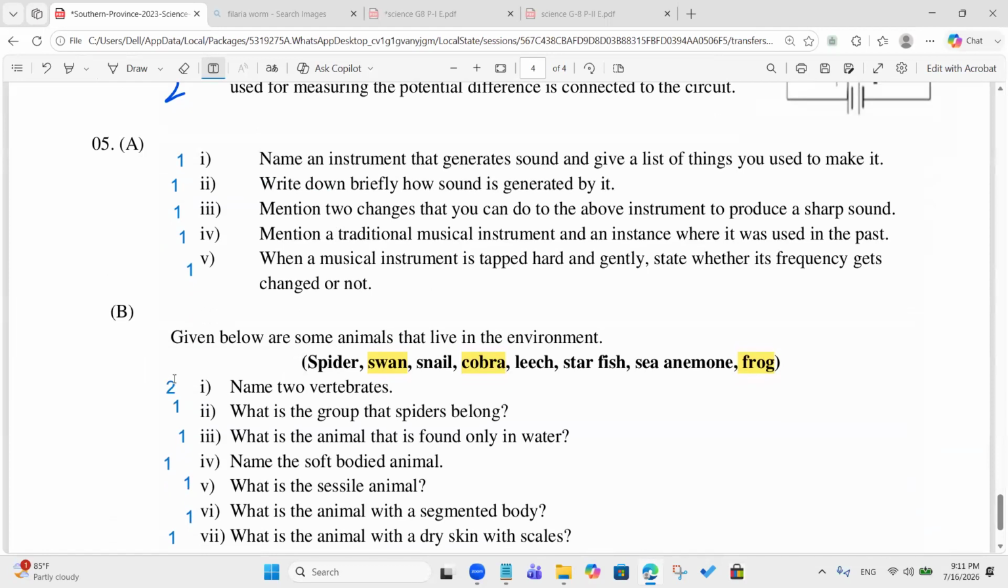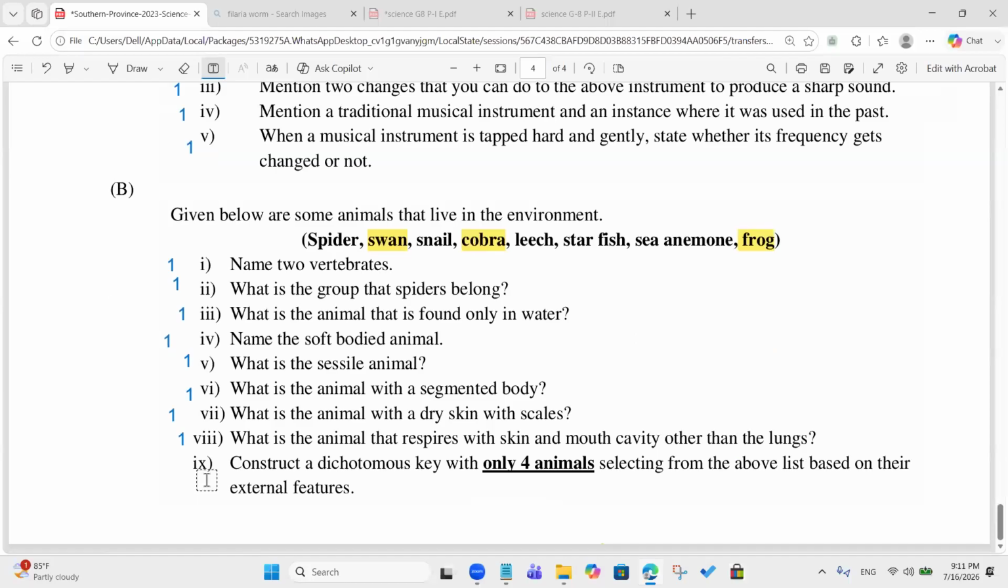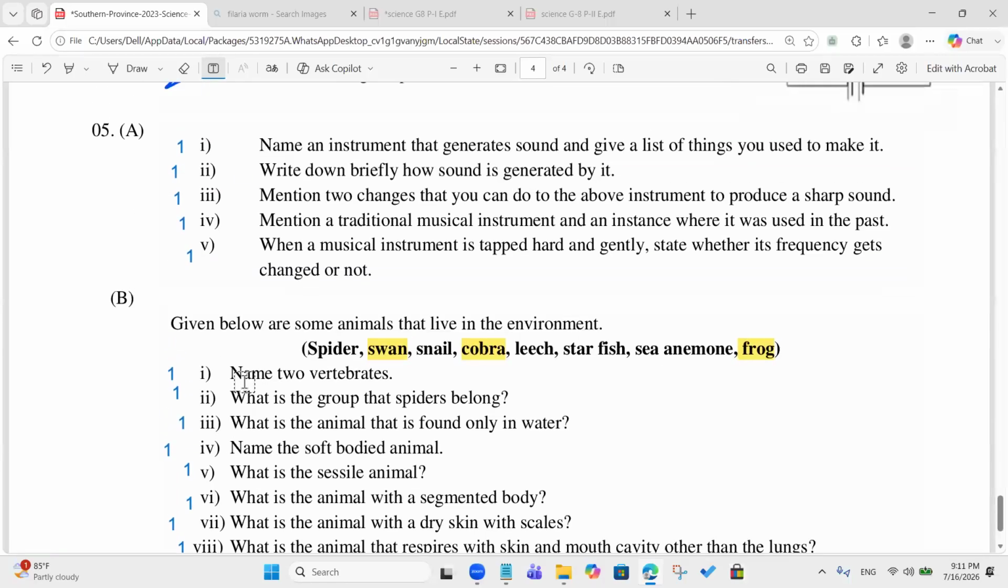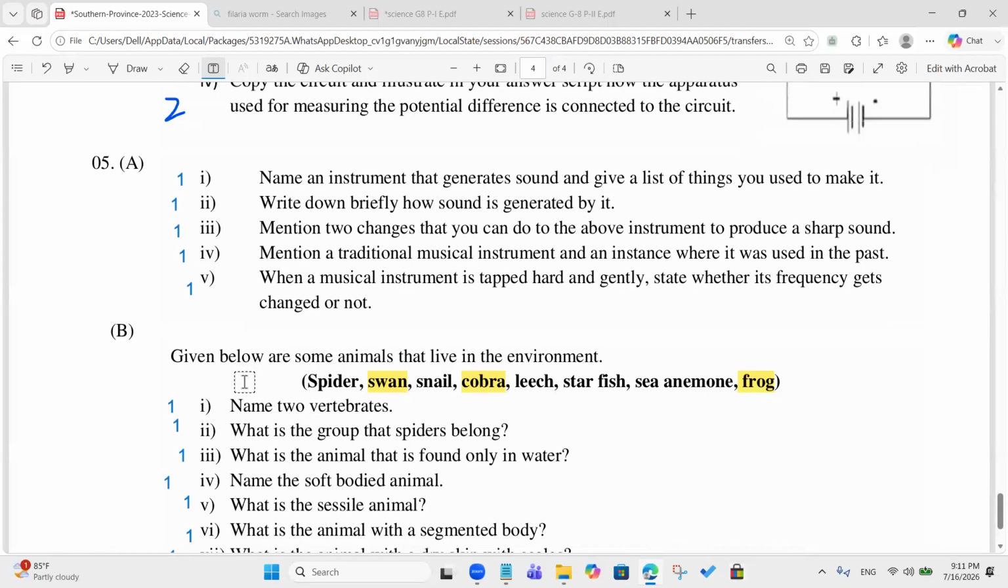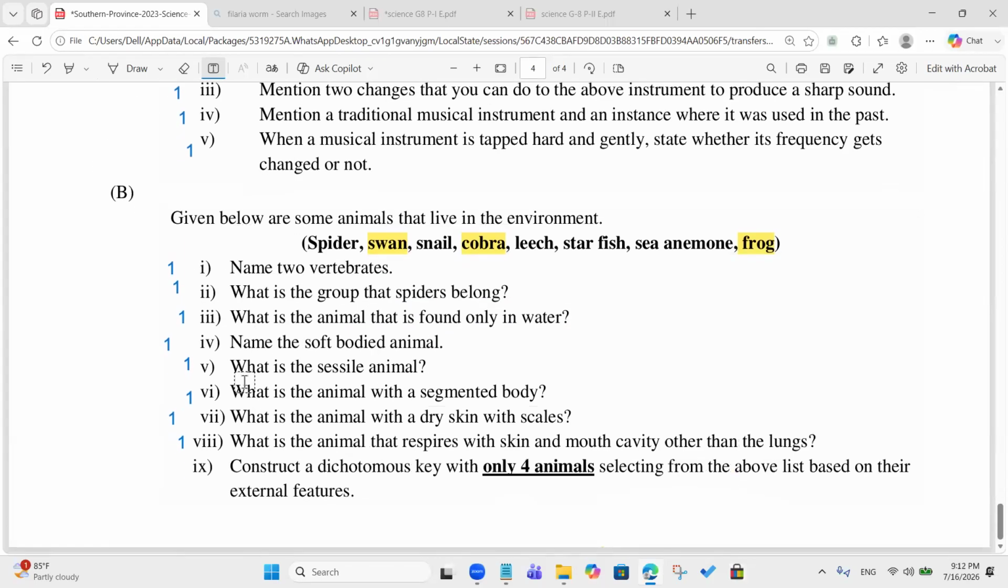Now 5 and 9. Again, it's too much. Here there are 9 questions. So we are in trouble. Anyway, you construct the dichotomous key and send your answers to me. Remember to consider only their external features. For this question also, the total mark should be 11. For some questions, you can put half marks. So find the final mark out of 11, right?